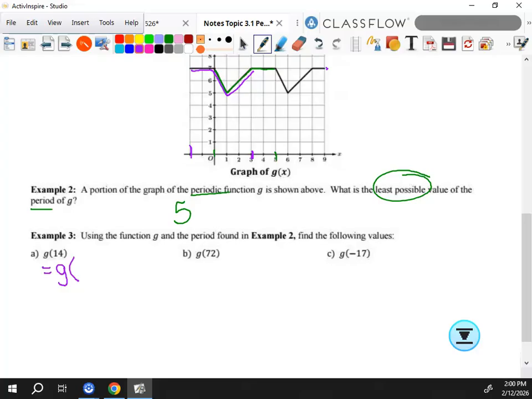So the best way I think about this is that my period is 5. 5 goes into 14 evenly how many times? 2. Okay, so this is going to be plus 2 times 5, because that's 10, right? And what was left over?